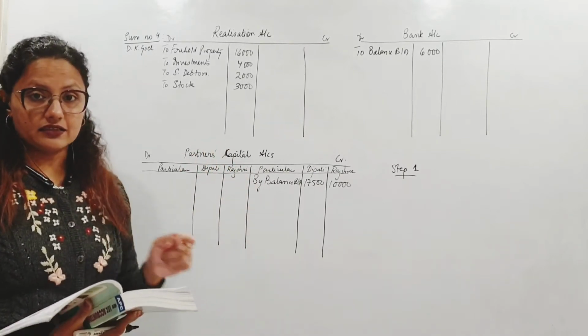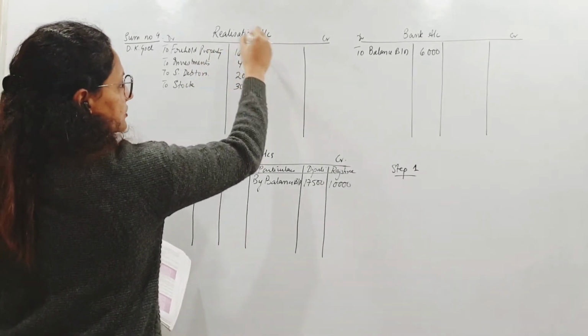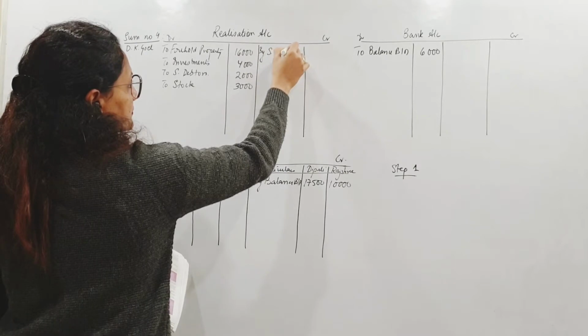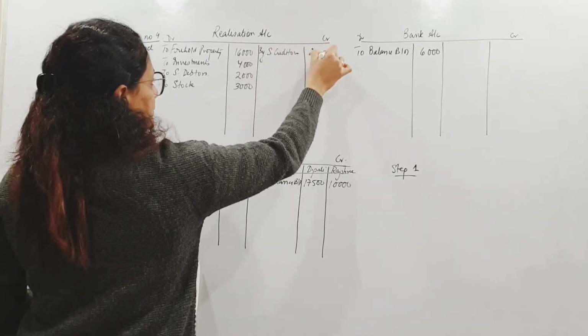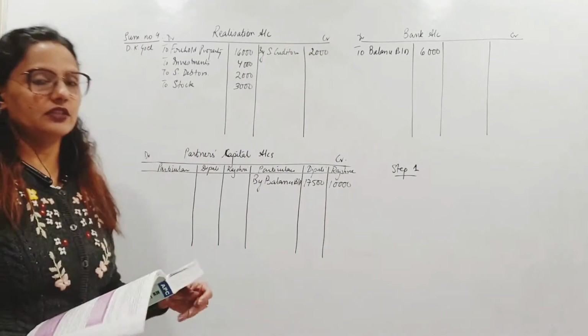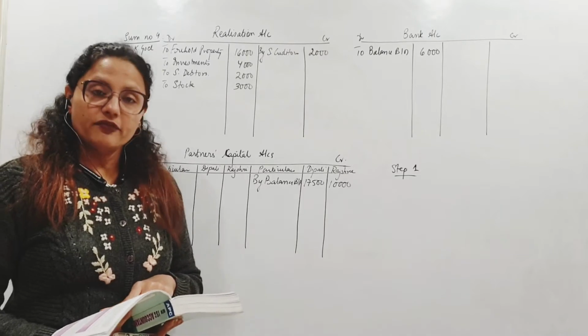Sundry creditors are external liabilities. The entry is sundry creditors account debit to realization 2000. Okay. I'll give you all the journal entries at the end of the sum. No problem. Profit and loss account.